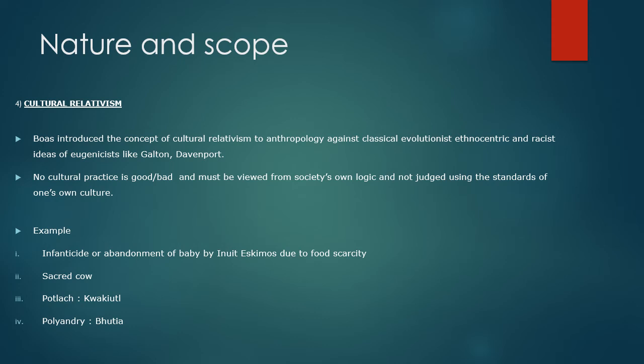But if we go into the deeper reality of the Bhutia, we find that they live in a situation where there are very limited resources in terms of food as well as land. So if all the children marry, there will be distribution of land, and it will create the problem of smaller landholdings. And also women are considered a burden in difficult circumstances for getting subsistence benefits. So they are killed in childhood, and there's an adverse sex ratio which leads to the practice of polyandry.